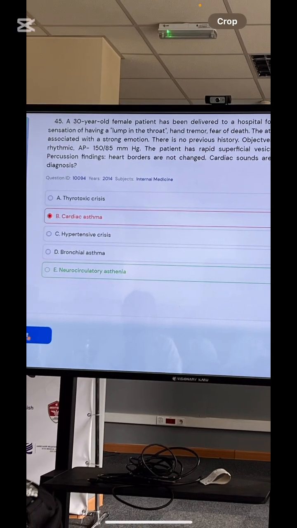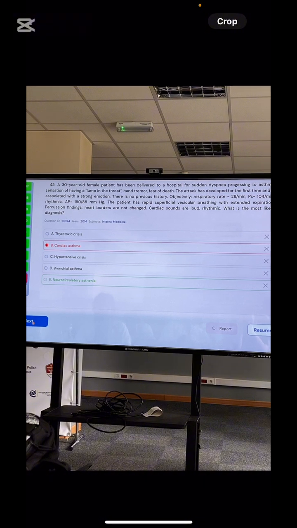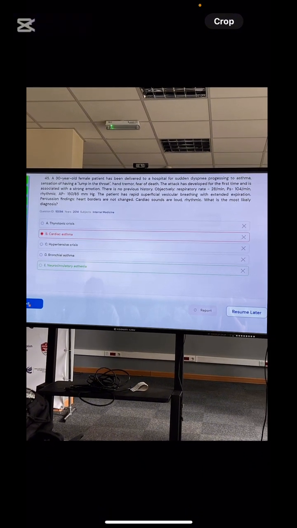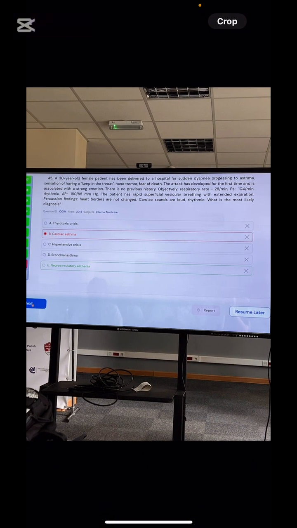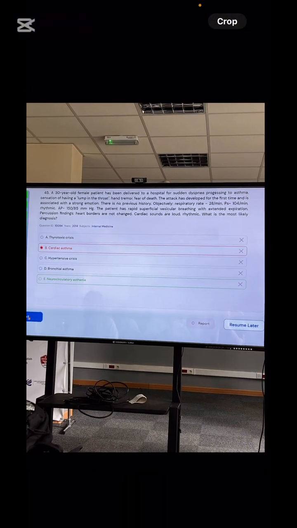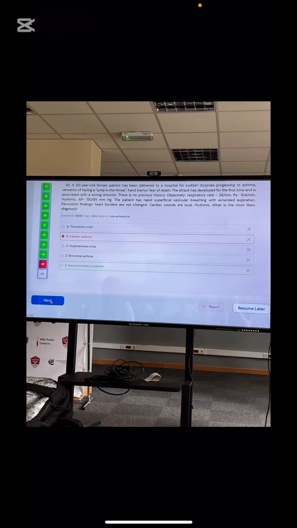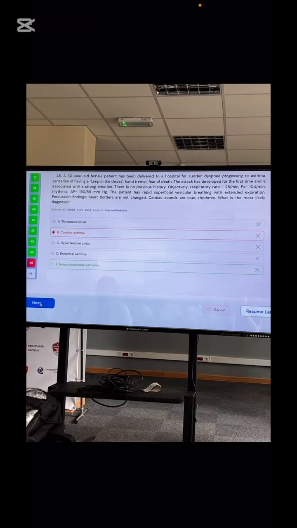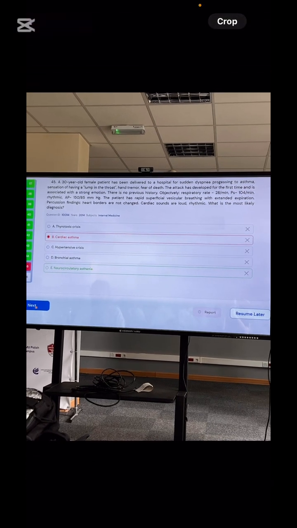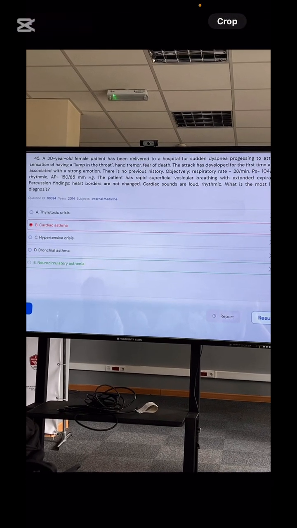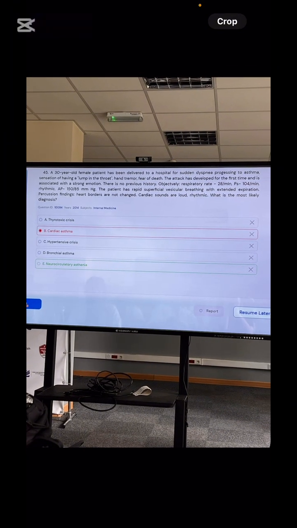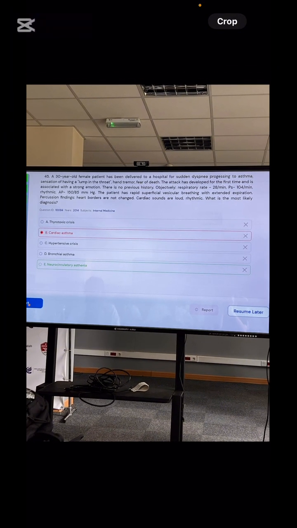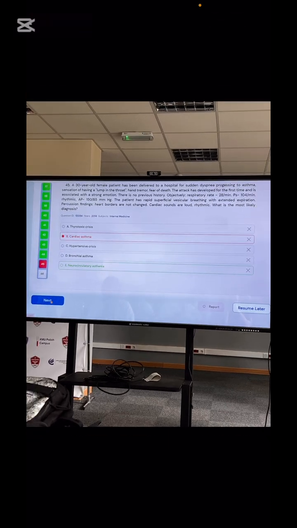A 30-year-old female patient has been delivered to the hospital for sudden dyspnea progressing as asthma, sensation of having a lump in the throat, head tremor, fear of death related to the neuro symptom. Objectively respiratory rate is high, pulse is elevated, AP is elevated. The patient is having rapid superficial vesicular breathing with extended expiration. Percussion finding says heart borders are not changed. Cardiac sounds are loud. This is the case of asthenia. Which version? Neuro version, because fear of death is present there, which is a neuro symptom. So this is the case of neurocirculatory asthenia.